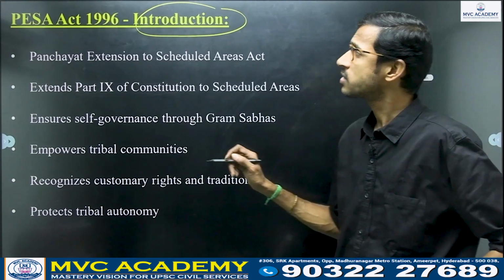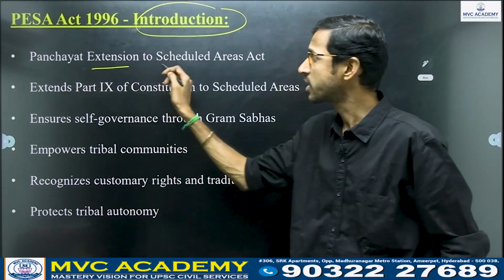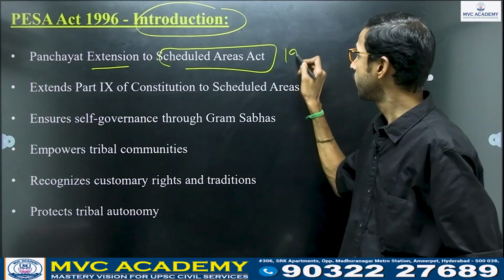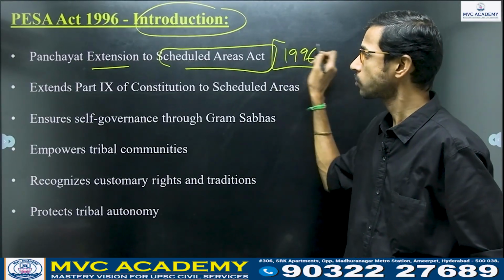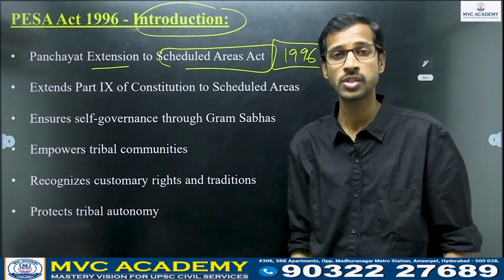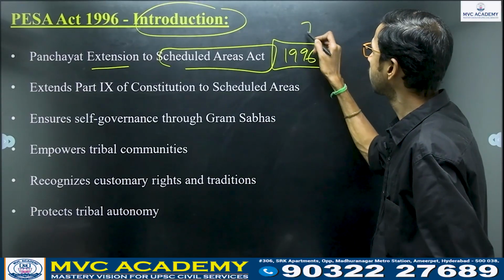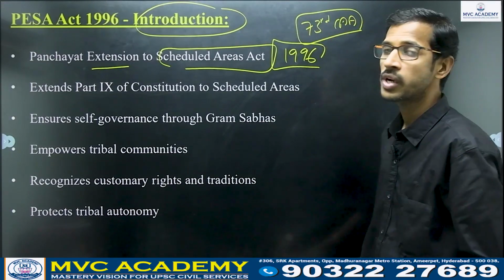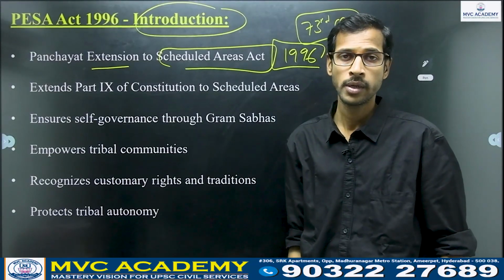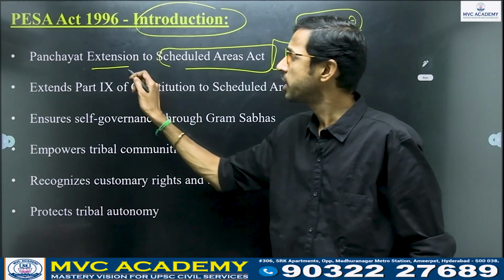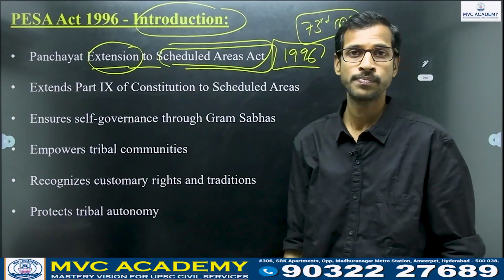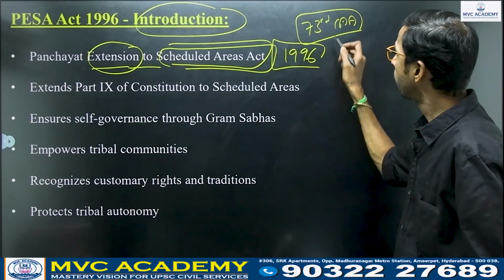PESA means Panchayat Extension to Scheduled Areas Act, enacted in 1996. According to the 73rd Constitution Amendment Act, Panchayati Raj institutions were created. What does Panchayat extension to scheduled areas mean?